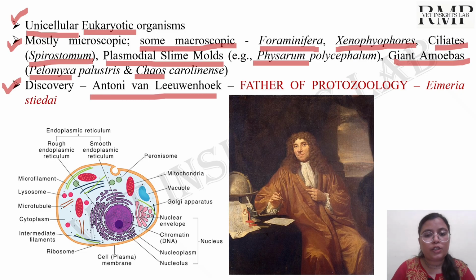The scientist who discovered the first protozoa is Anton van Leeuwenhoek. Hence, Anton van Leeuwenhoek is known as the father of protozoology, and he discovered the Eimeria stiedae species. So here is the representation of the eukaryotic cell, how all the cell organelles will be there. And this is the picture of Anton van Leeuwenhoek.